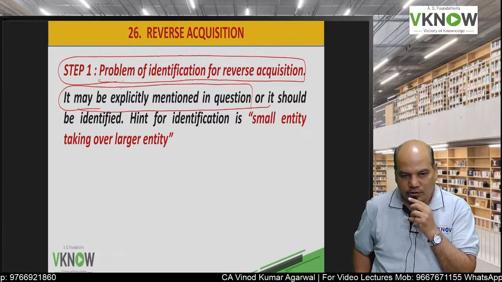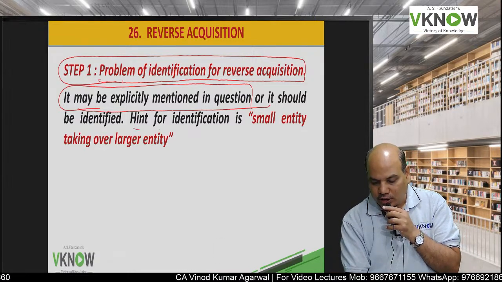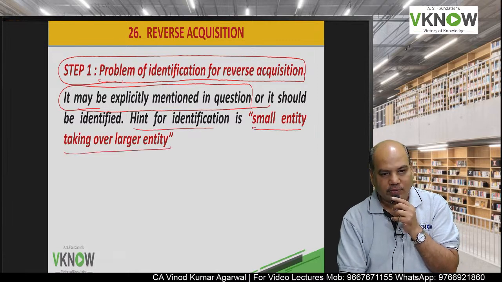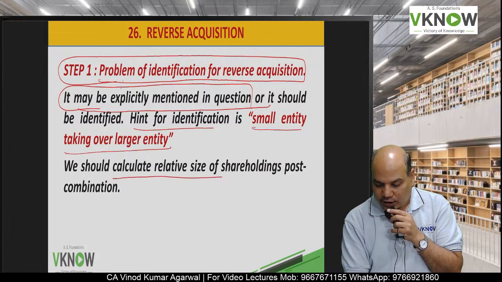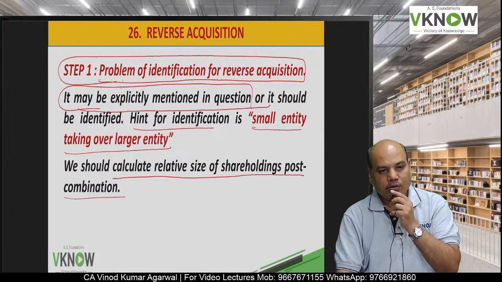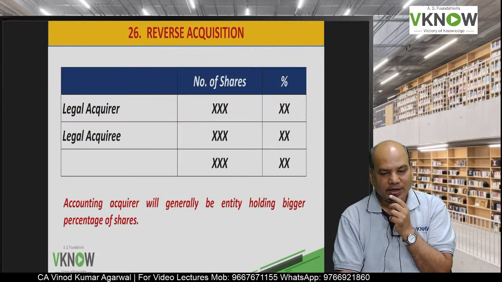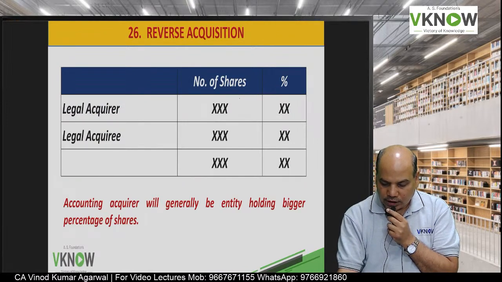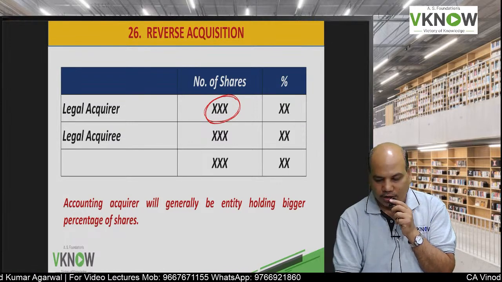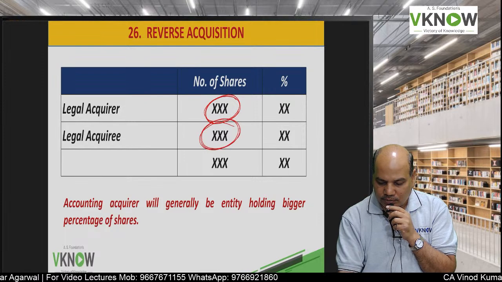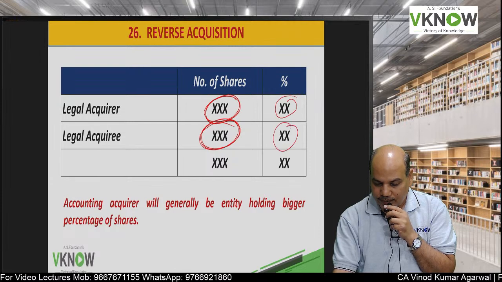Sometimes the question will mention reverse acquisition. Sometimes they will give you some hint, like a small entity takes over a larger entity. But as a student, we will do this calculation if nothing is given: who holds the higher number of shares in the post-combined entity. I will calculate the number of shares held by the legal acquirer in the merged entity. I will calculate the number of shares held by the legal acquiree in the merged entity.